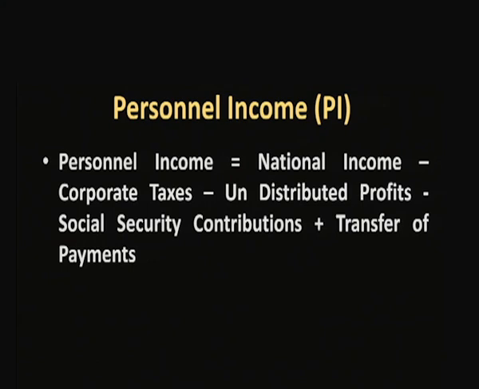Personal income is nothing but this: if we subtract corporate taxes, undistributed profit and social security contributions from the national income, and add transfer payments to the national income, we will get the personal income. Disposable income is another thing.